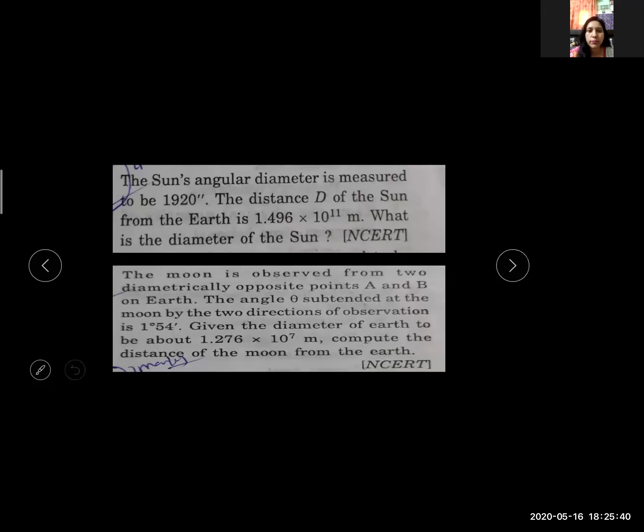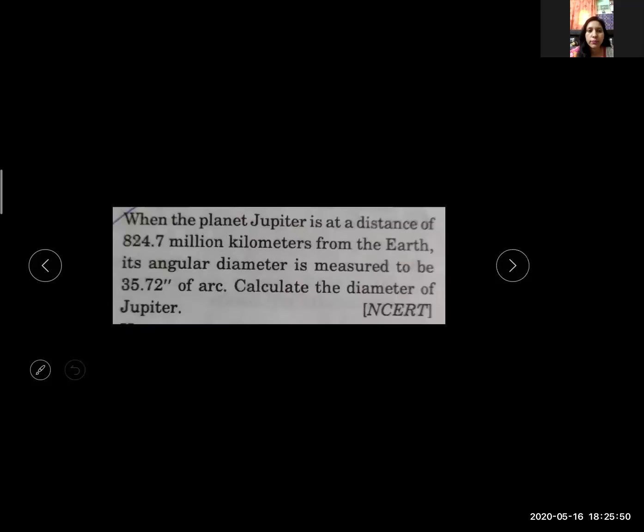Okay, so these are some problems related to the parallax method. Solve these problems, apply the formula theta equals B upon D, and find the answers.